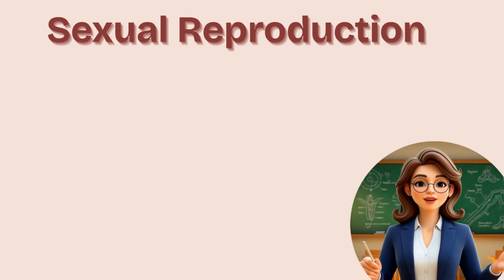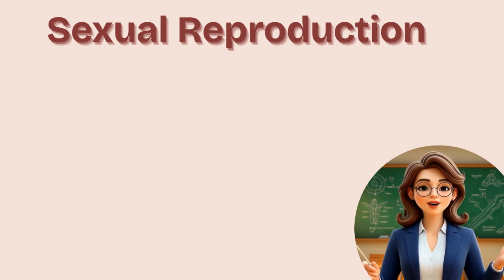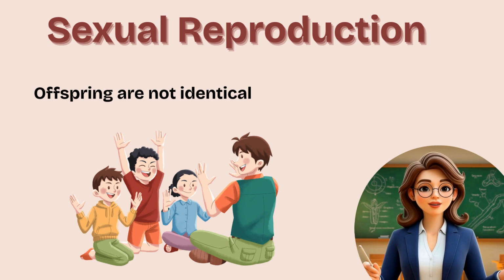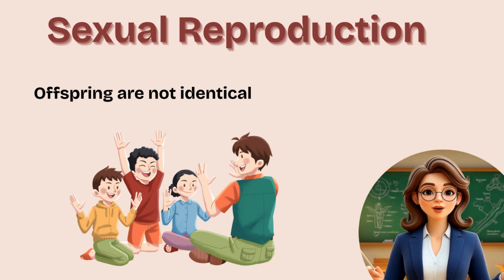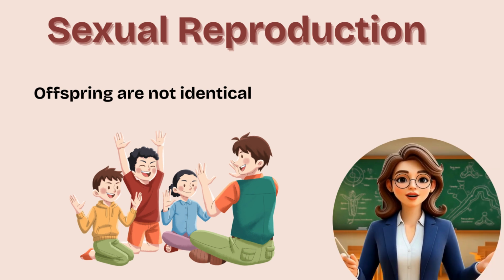And here is the key point in sexual reproduction: offspring are not identical. They show variation and are genetically different from their parents. That's why no two humans look exactly the same. Except identical twins?